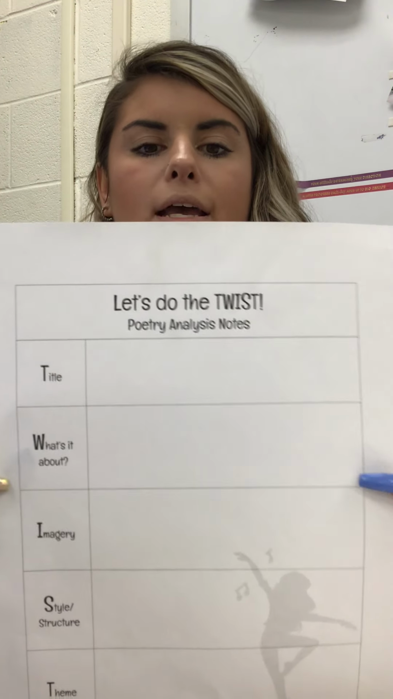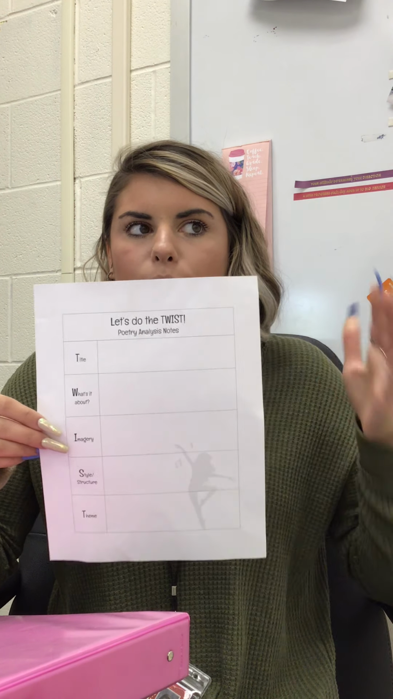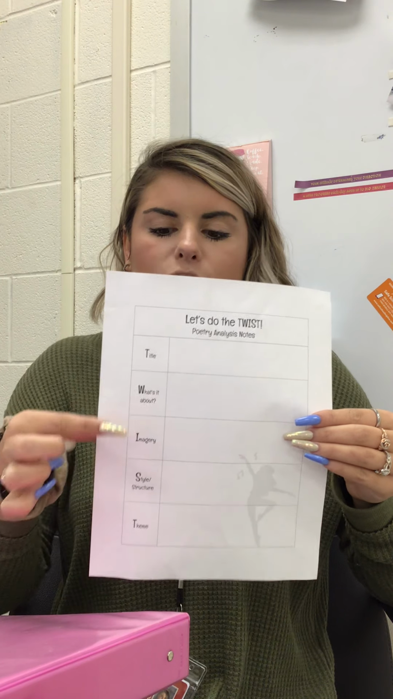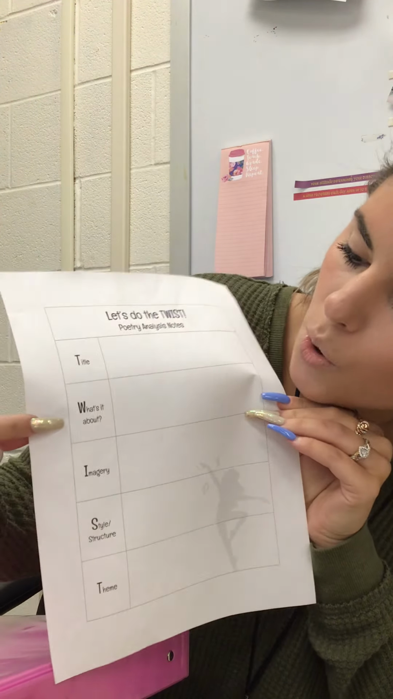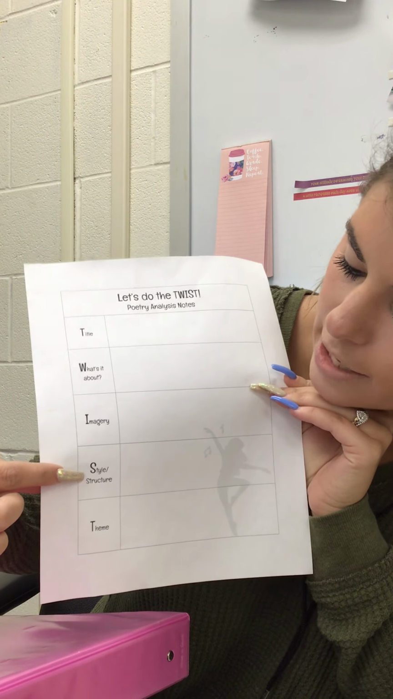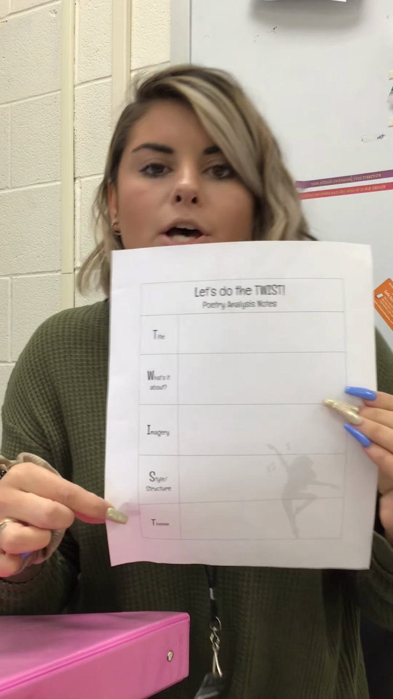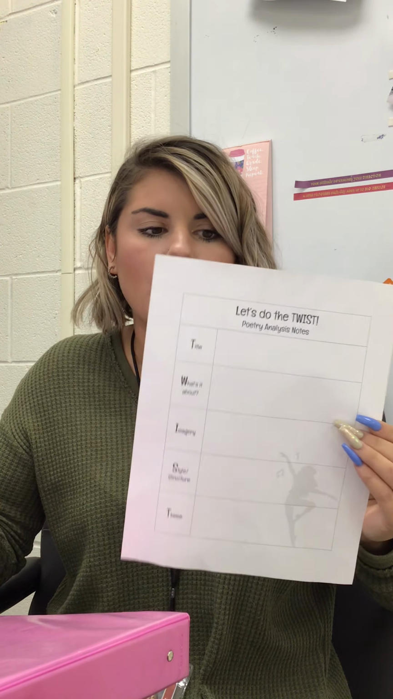this graphic organizer, okay? And so this is called Let's Do the Twist. And using this twist, kind of funny like a dance move, the acronym will seem a little bit easier to remember than to just remember all these terms, right? So T is going to be your title, W's what's it about, I imagery, S style and structure, and T for theme. Okay, so these are all the things that you pull out when you read a poem.